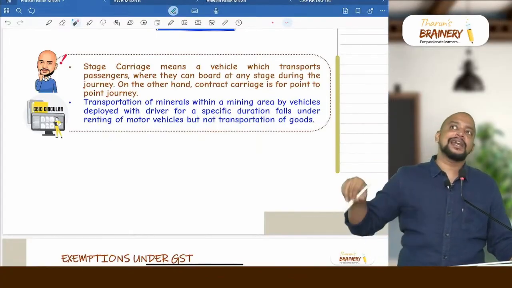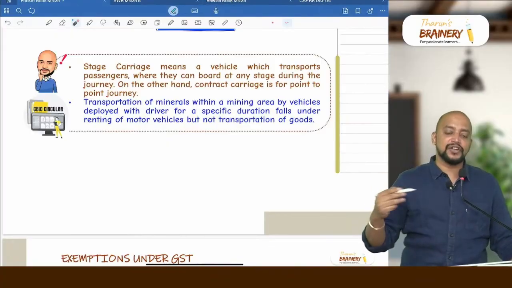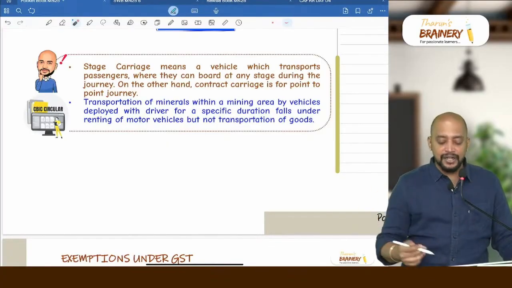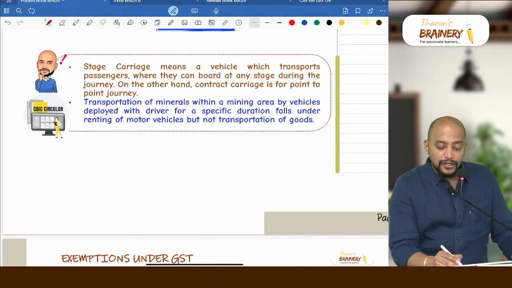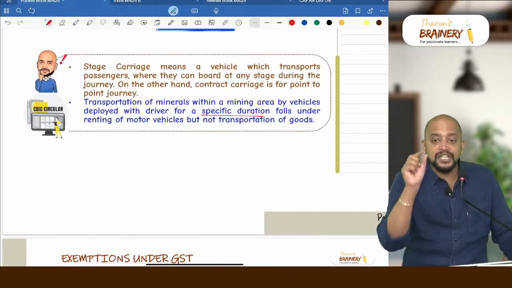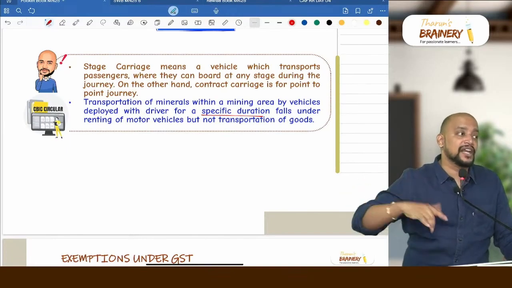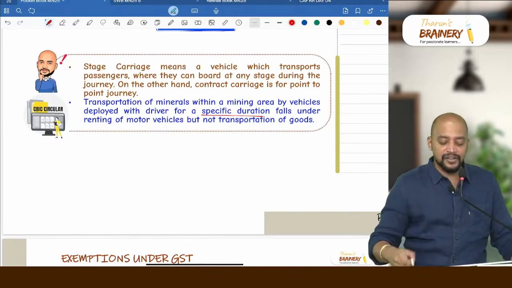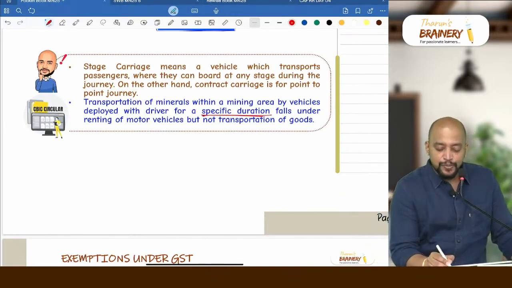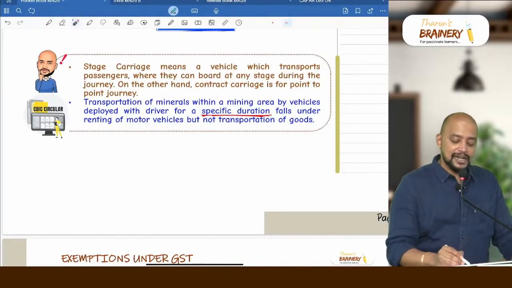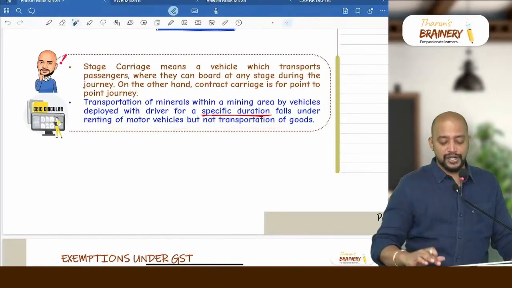So within the mining area, there will be one vehicle transporting the minerals, deployed with a driver for a specific duration. Specific duration means period of time. Is it transportation of goods service or renting of motor vehicle? Definitely renting of motor vehicle, because a vehicle is at the disposal for a specific duration. So it will come under renting of motor vehicle but not transportation of goods.